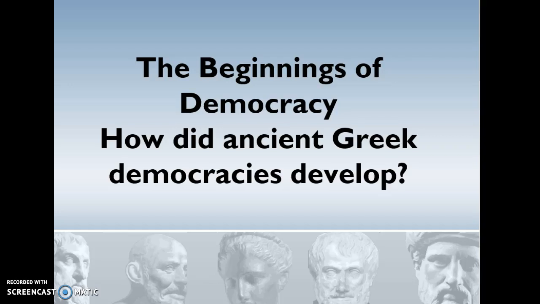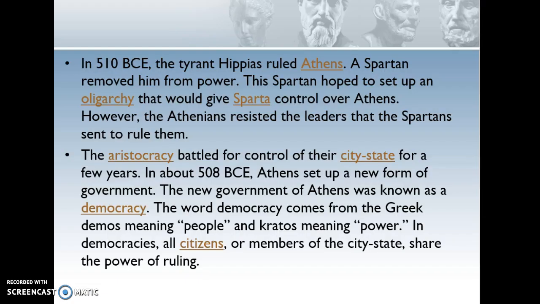The beginnings of democracy. How did ancient Greek democracies develop? In 510 BCE, the tyrant Hippias ruled Athens. A Spartan removed him from power. This Spartan hoped to set up an oligarchy that would give Sparta control over Athens. However, the Athenians resisted the leaders that the Spartans sent to rule them.